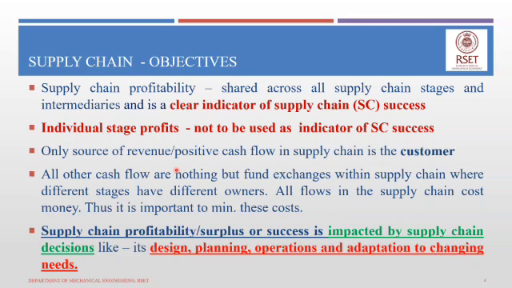Okay, all other cash transactions or cash flows in the entire supply chain network are nothing but fund exchanges within the supply chain. Okay, they are nothing but transferring or exchanging the fund or the amount put in by the consumer and dividing it among the different stages. That's all. So the only source of positive cash flow in the supply chain is the consumer, and all other cash flows are nothing but fund exchanges or fund transfers within the supply chain network, where different stages have different